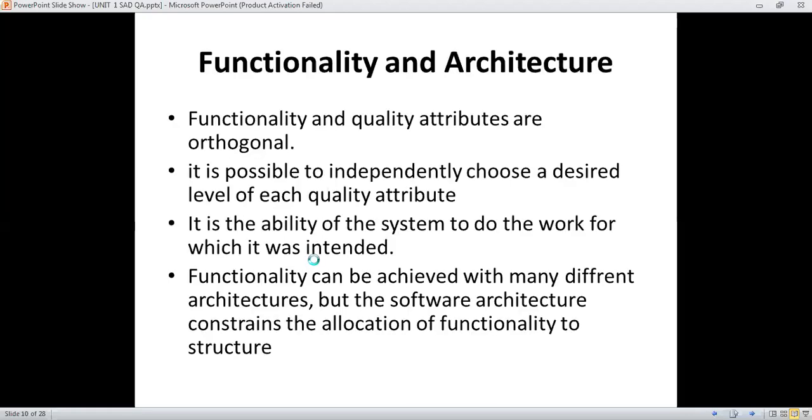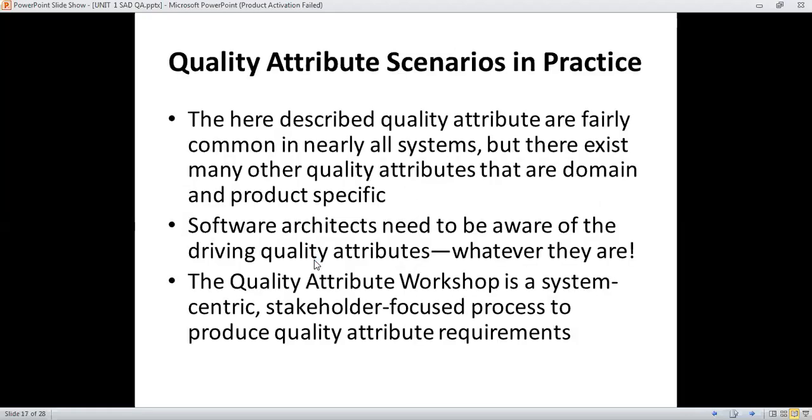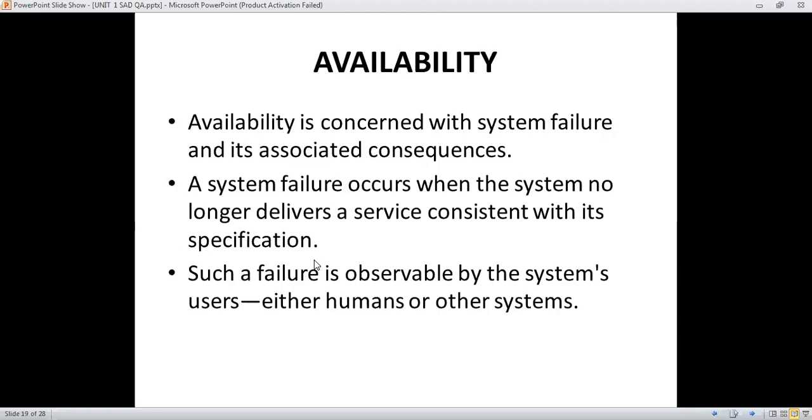Among those, the first quality attribute practice depends on the system quality attributes. The first is availability. Availability is a concern with system failure and is associated with its consequences.